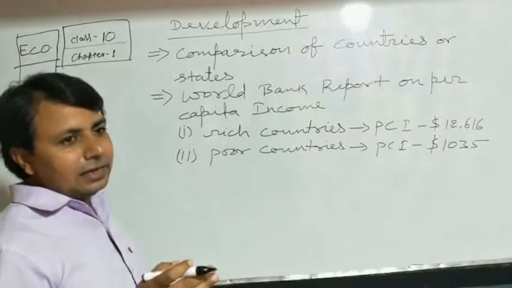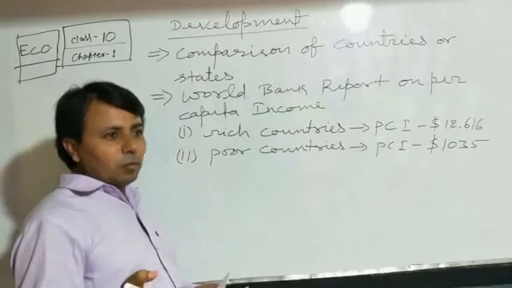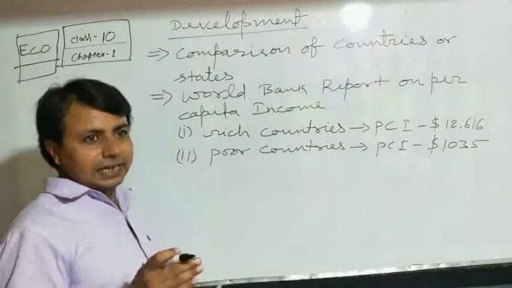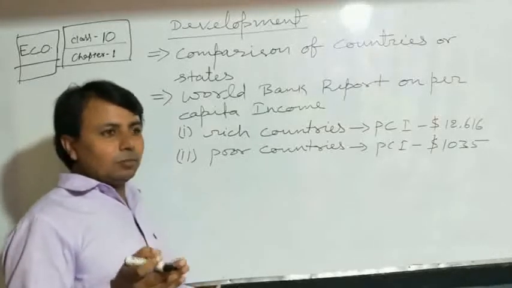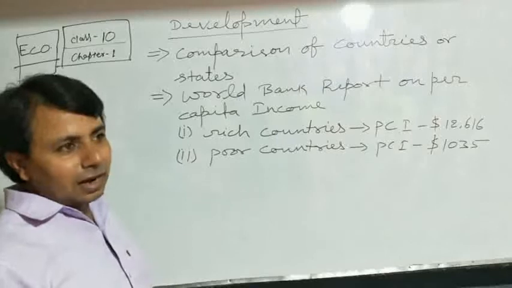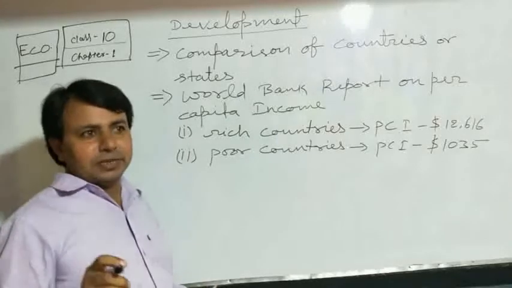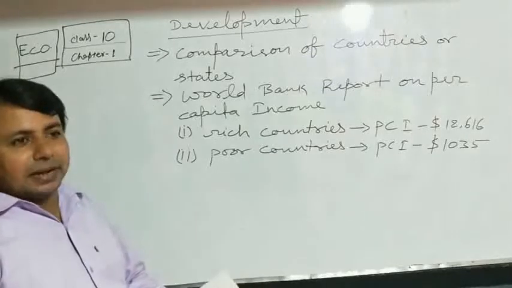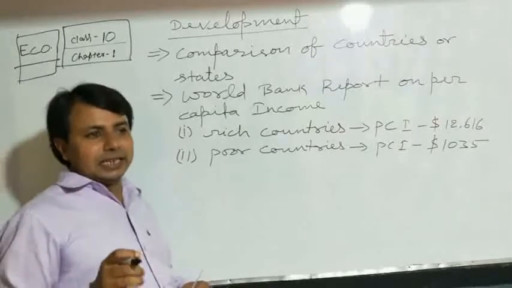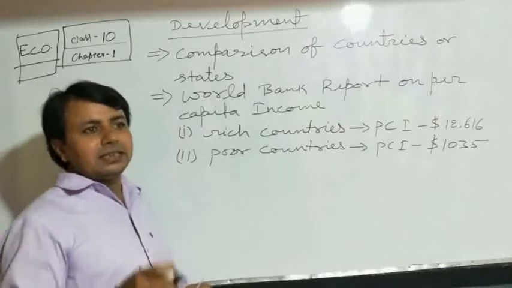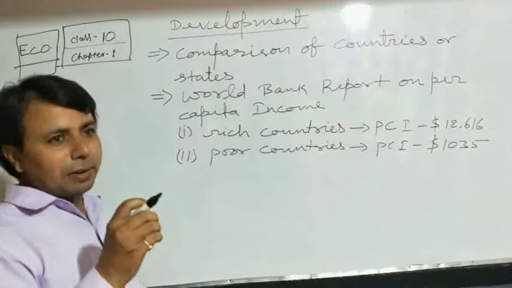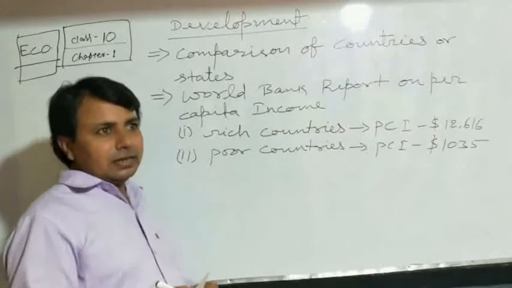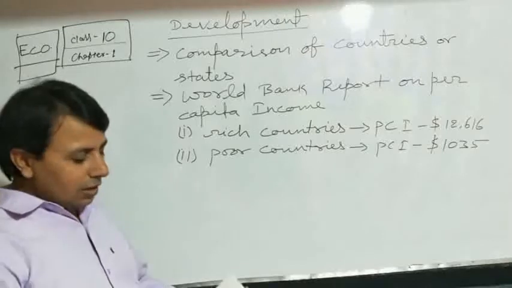A country has a higher GDP than other countries, or a state has a higher per capita income than other states, and therefore we can say that the given state or country is richer than other states or countries.